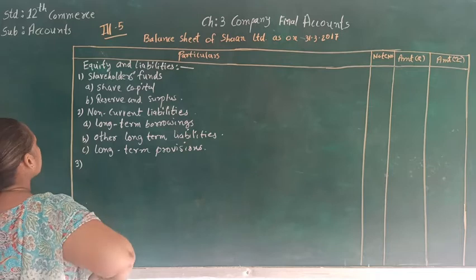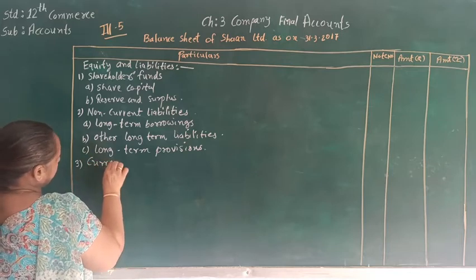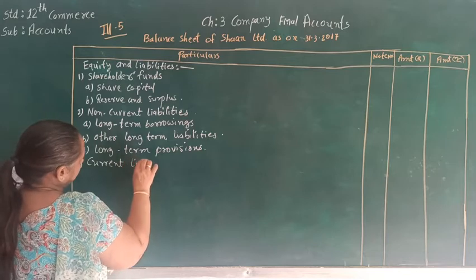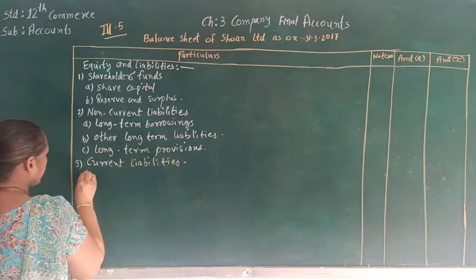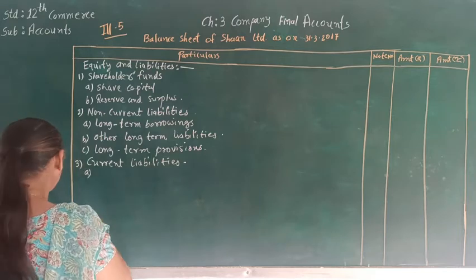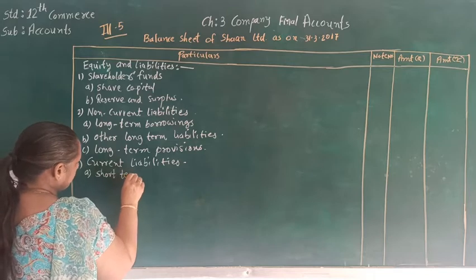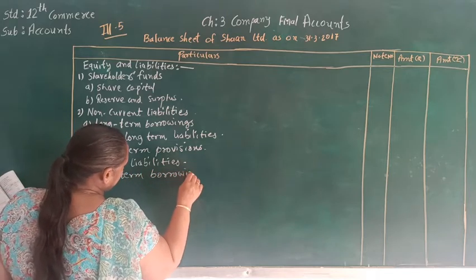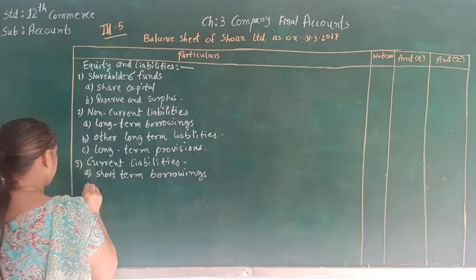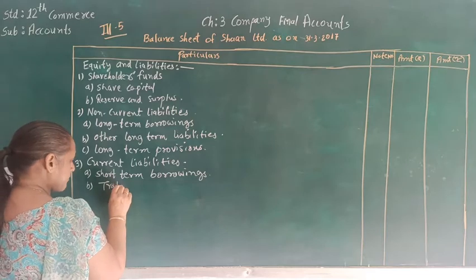Now, the third head is current liability. In that, the very first subhead is short-term borrowing. The second subhead is trade payable.